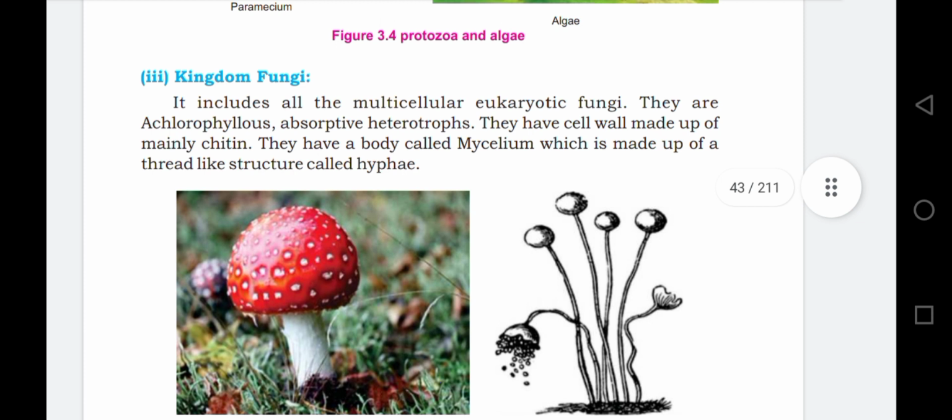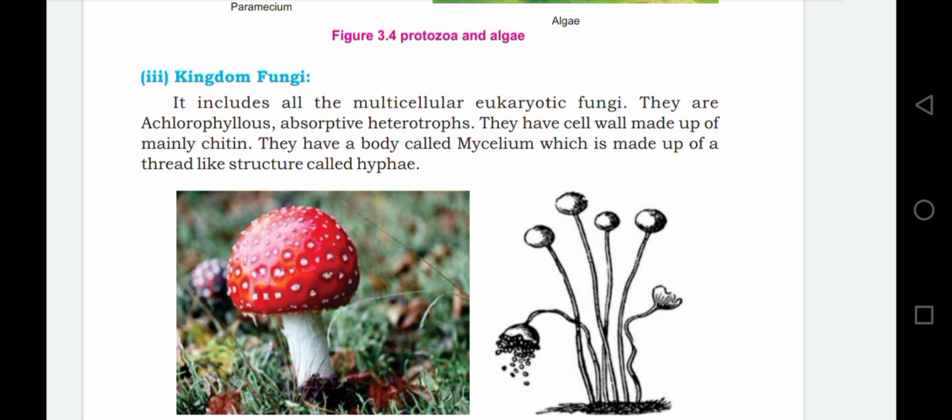Next to it, the fungi. It includes all the multicellular eukaryotic fungi. When we see the cell structure of fungi, the cell has a true nuclear membrane and membrane bound organelles in the cytoplasmic region. They are achlorophyllous.